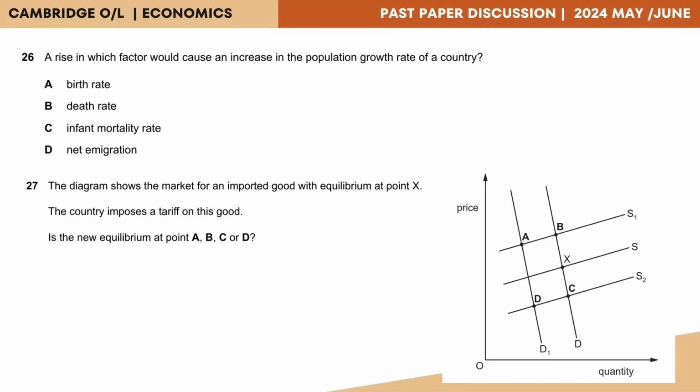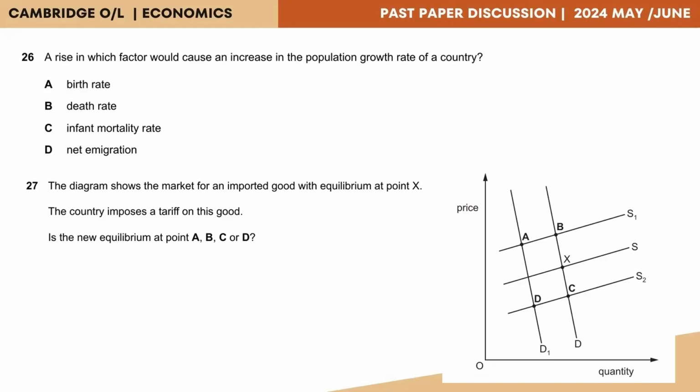Question 26. A rise in which factor would cause an increase in the population growth rate of a country? So, population growth rate is the proportion by which the population of a country is increasing. So, we need to find the option which shows an increasing rate of population. First one is the birth rate, that is the number of live births per thousand of the population. So you need to consider whether an increase in the birth rate would cause an increase in the population growth rate.